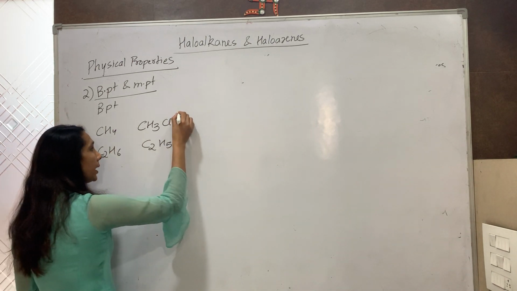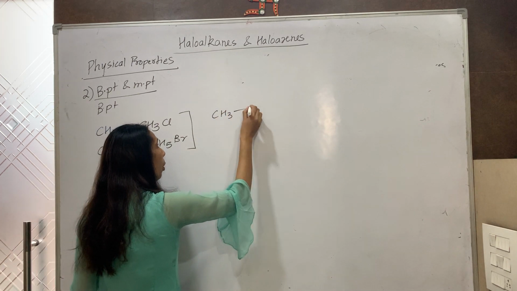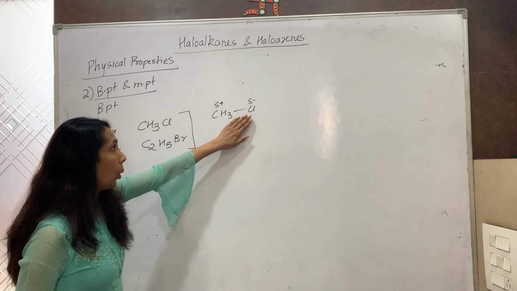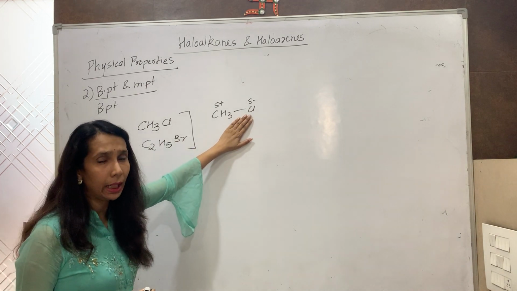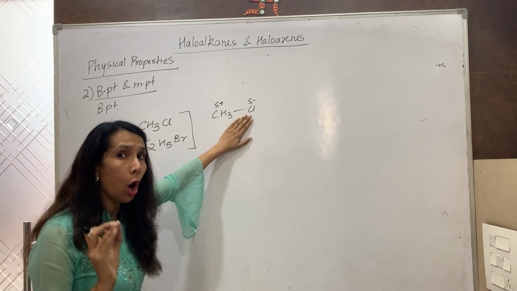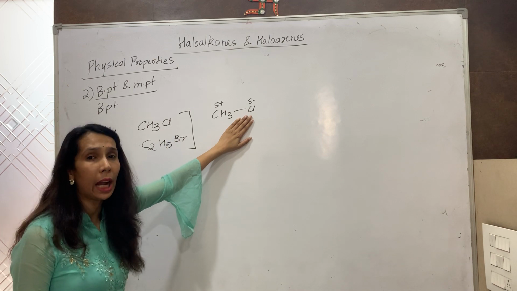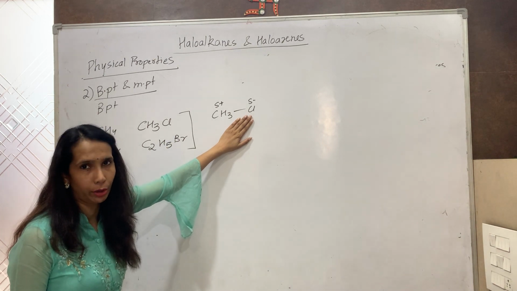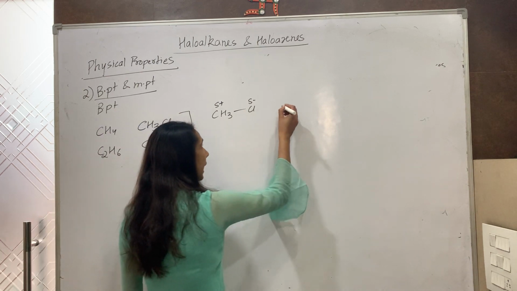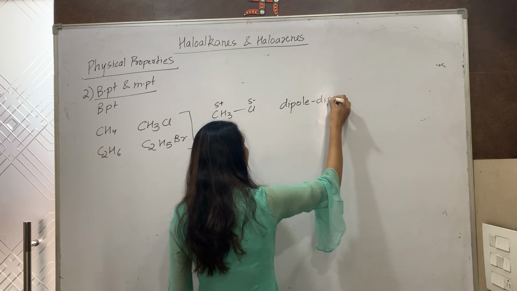Now haloalkanes are polar in nature because chlorine, bromine, fluorine are more electronegative in comparison to carbon. So along with the van der Waals force of attraction, they also have dipole-dipole interaction because they are polar in nature. So the intermolecular force of attraction is dipole-dipole interaction.